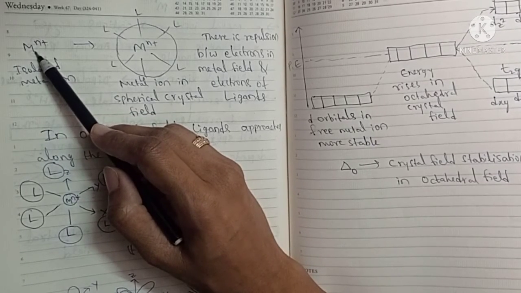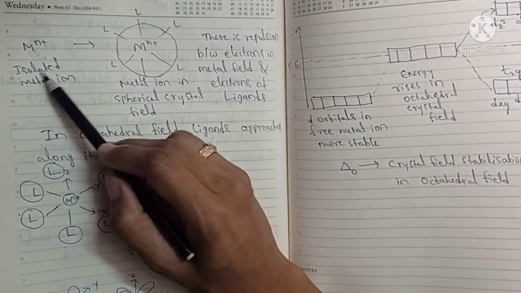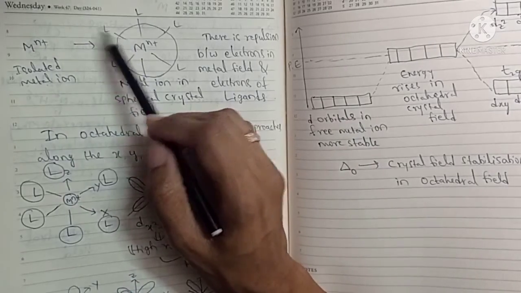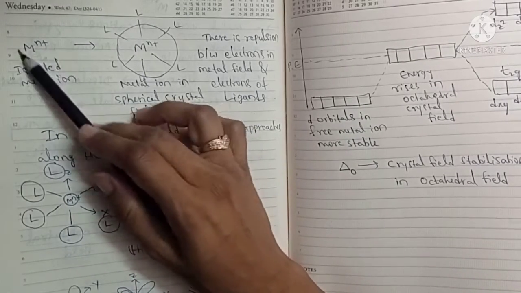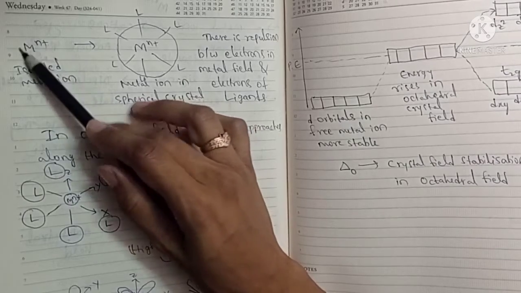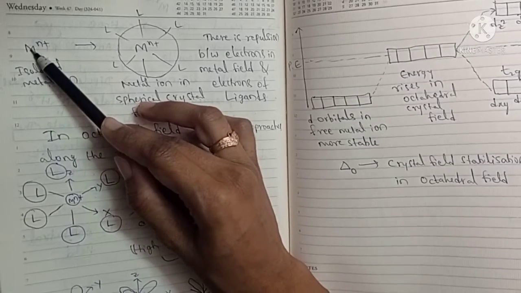The metal ion, before the approach of ligands, has high stability, it is more stable.